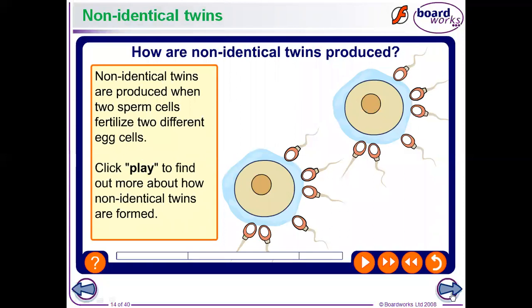Now, how are non-identical twins produced? Non-identical twins are produced when two sperm cells fertilize two different egg cells. Normally, one ovum is produced per month from the ovary of the female, but in exceptional cases, sometimes two ova are produced, and both are fertilized by sperm and develop into embryos and then fetuses.